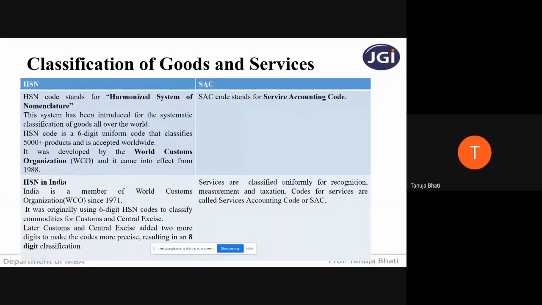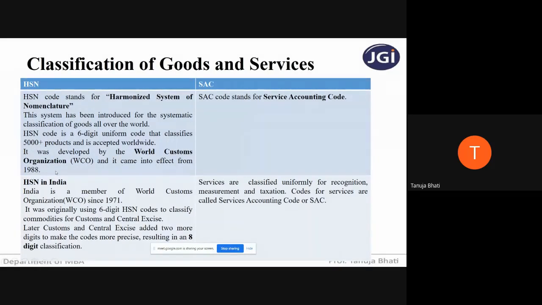And SAC is a classification code that is given for services. SAC stands for Service Accounting Code. So I'll just read this out. HSN code stands for Harmonized System of Nomenclature. This system has been introduced for systematic classification of goods all over the world. HSN code is a 6-digit uniform code that classifies 5,000 plus products and is accepted worldwide. It was developed by the World Customs Organization and it came into effect from 1988.